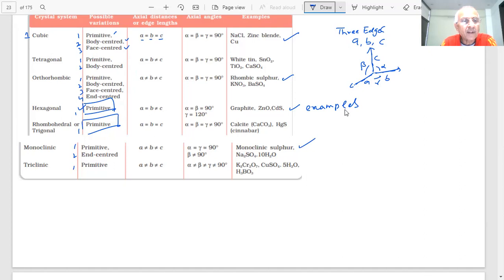Again triclinic, one primitive only, A is not equal to B. For example, potassium dichromate crystals are triclinic, students. Copper sulfate pentahydrate, and this is boric acid, H3BO3. So these are some of the examples along with the type.